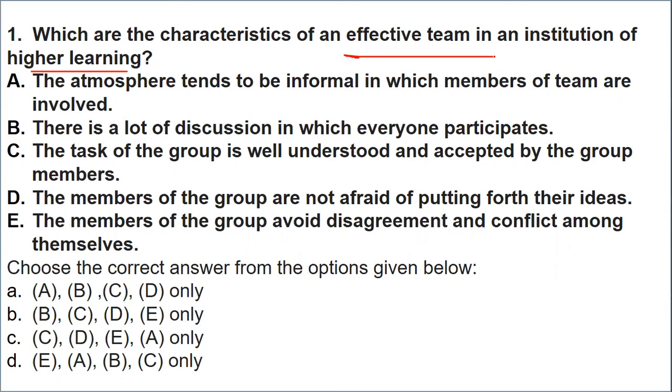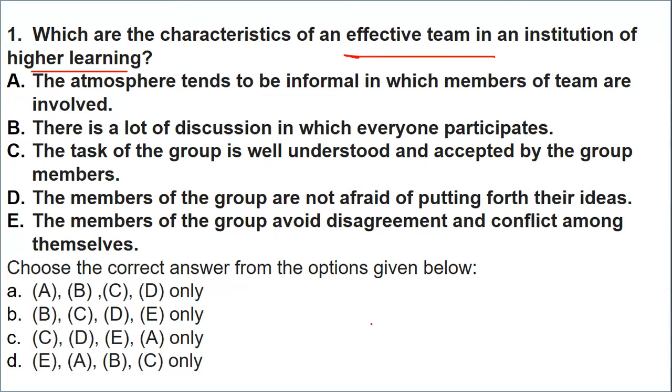Now, please remember, see the keyword. I have highlighted the keyword is effective team, the team which comes up with an output or outcome or a result. So from the given characteristics, which can be a part of those dedicated for an effective team? You can go with an elimination round, or you can rethink over it, and definitely you can come to the right answer.